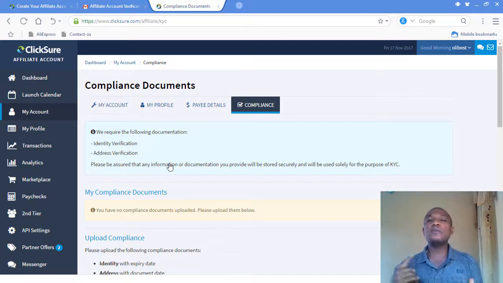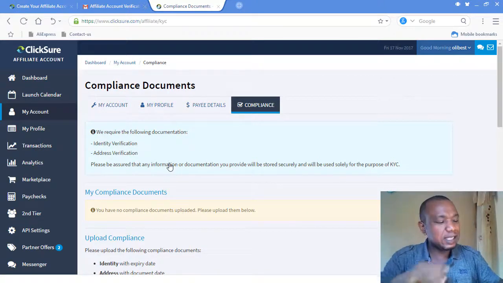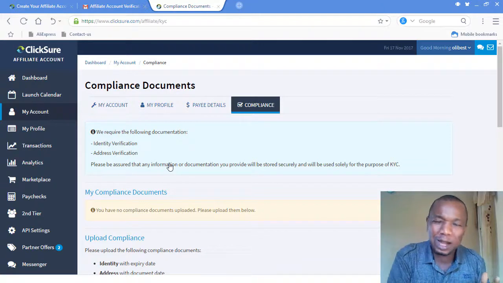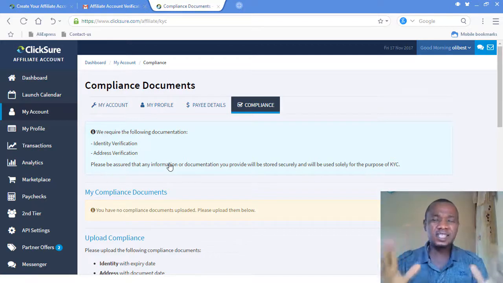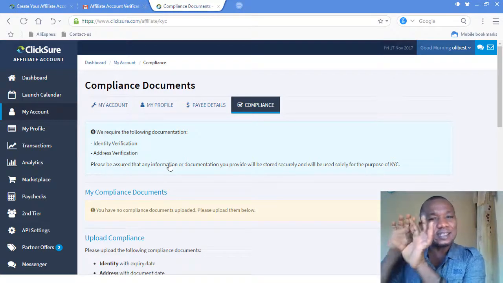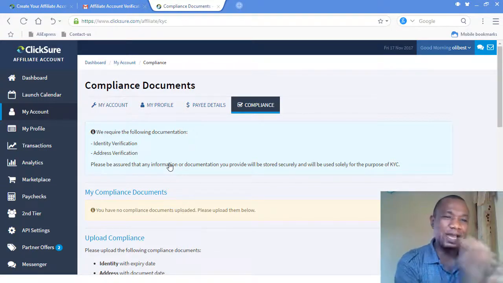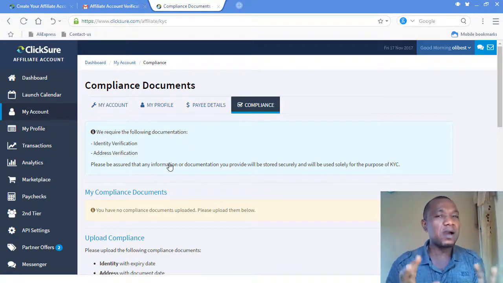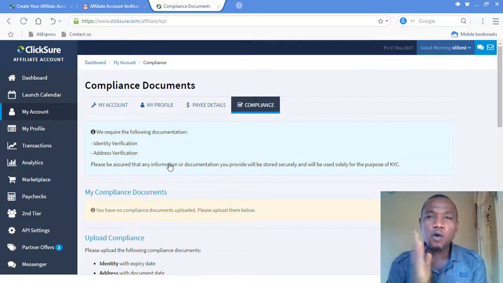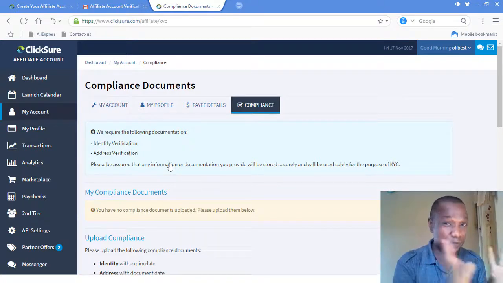That is number one. Number two, the name you put there, you must be the payer of that particular bill. So if you are not the one paying for your NEPA bill, let's assume it's your landlord or your father or your mother or your wife or your husband, not you, do you understand me? These people will not accept it, because both your name and your address in that address verification document have to comply with the name and address you used to register. So if you are not the payer of that particular utility bill, what you need to do is forget that particular address verification document, in other words any of the utility bills, that's what I mean.